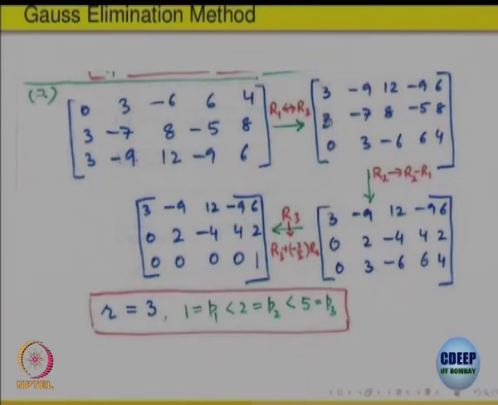Now, if possible, I would like to bring zeros here also, right, in the second. How can I bring it? There is 3 here, there is 3 here. Obvious thing is that from R2 subtract R1, right, from R2 subtract, that means R2 is going to change, R1 is not changing, R2 minus R1. So, this will become 0, this minus 7 minus 9 minus becomes plus. So, 9 minus 7, that is 2, and so on. So, this changes. So, a 0 comes here by that operation. The idea was to make this place as 0. So, the 0 has come there.